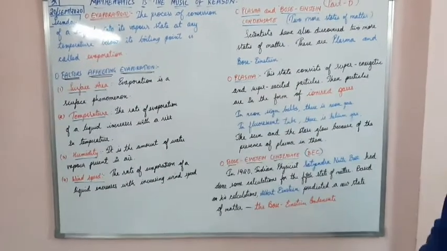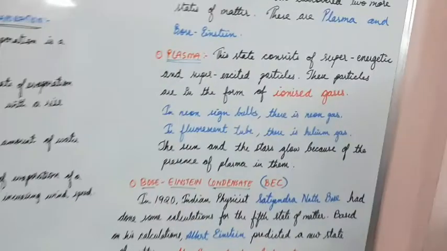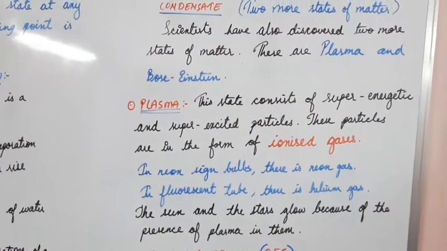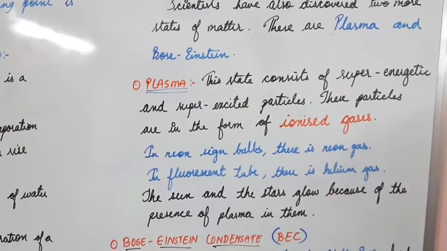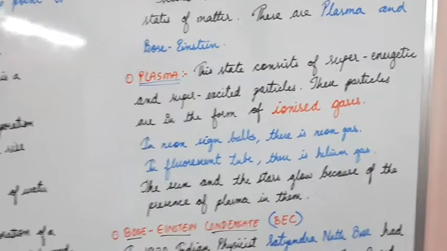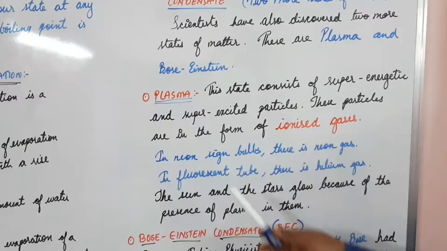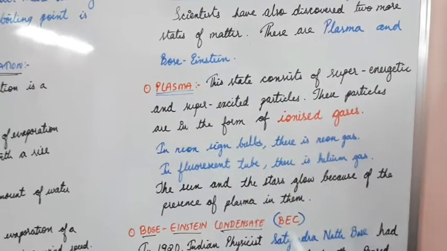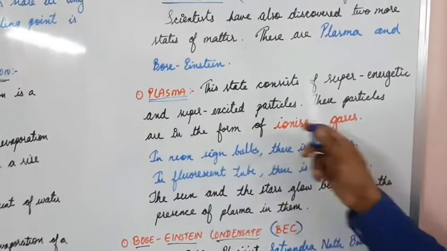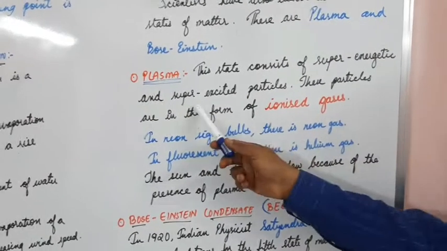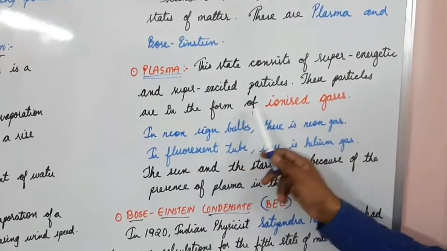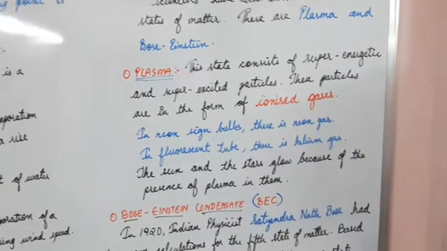This state consists of super energetic and super excited particles. These particles are in the form of ionized gas. The 4th state is plasma. And how are these particles? These particles are in the form of ionized gas.